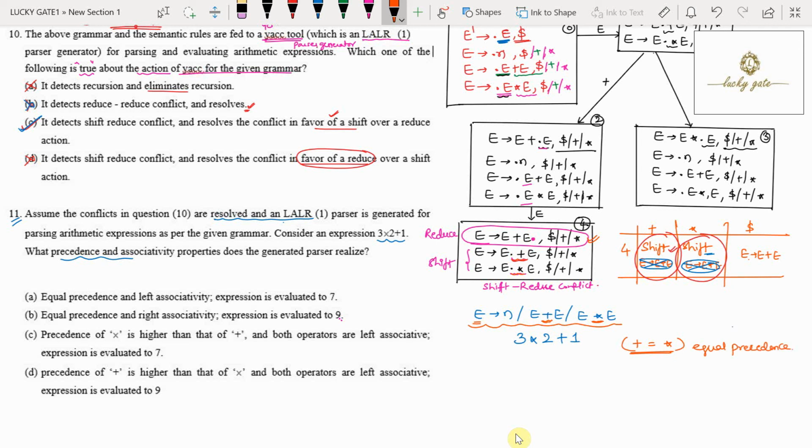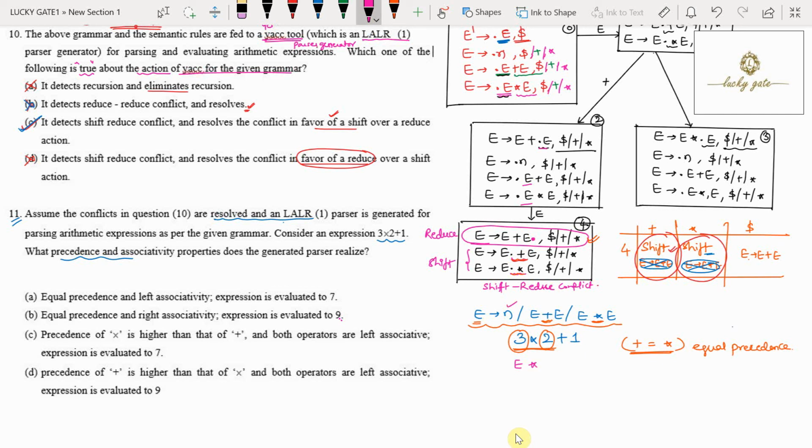Here you check for this case, 3 star 2. When 3 is shifted onto the stack, then star is shifted onto the stack, then 2 is shifted onto the stack. After 3 is shifted, 3 is going to be replaced with E, because we have a production E tends to number. Then star is going to be shifted.